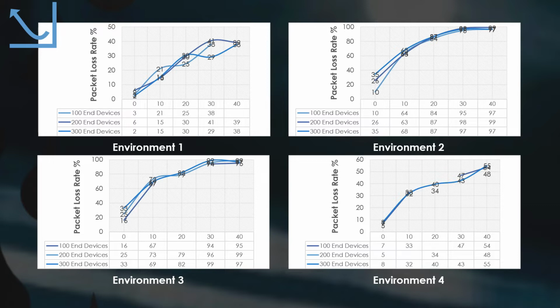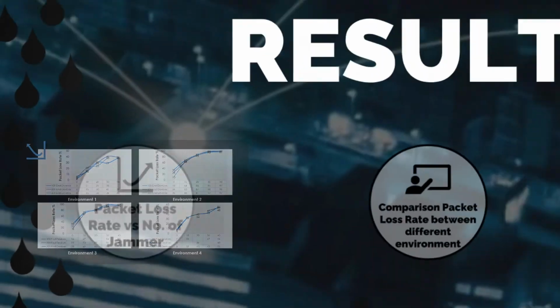For environment 4, the difference is adding the building. This model needs to observe the difference between the line of sight and non-line of sight situations. Before jamming, the packet loss difference between environments 1 and 4, which is a fixed condition, is slightly different. It has more packet loss than environment 1 because physical obstacles can cause wireless networks to drop packets. Note that there are blanks in this table, showing that during the packet transmission, some of the cumulative packets received were not found in the tracker. This will be discussed more in the following slide.